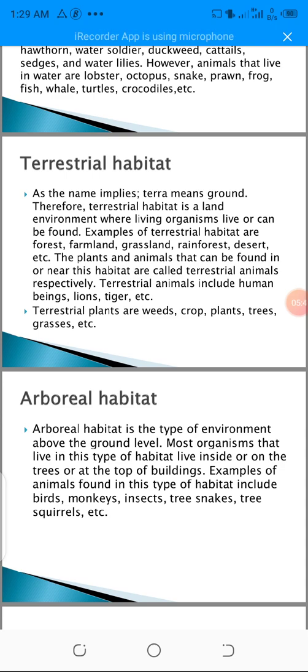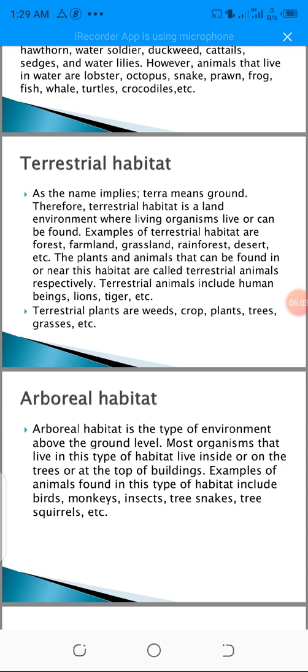We can't live in water. If we were to be living in water, we would have been called aquatic beings or aquatic animals. But now we can't be called that. We are terrestrial animals or terrestrial beings.